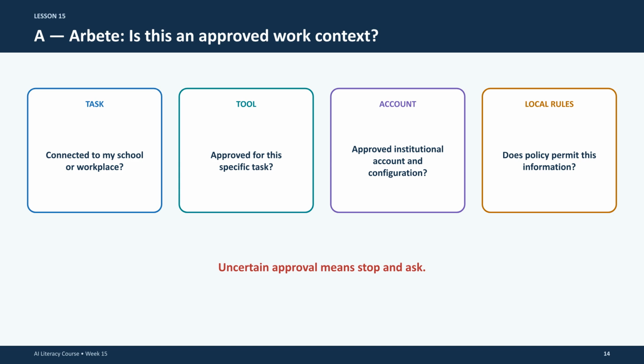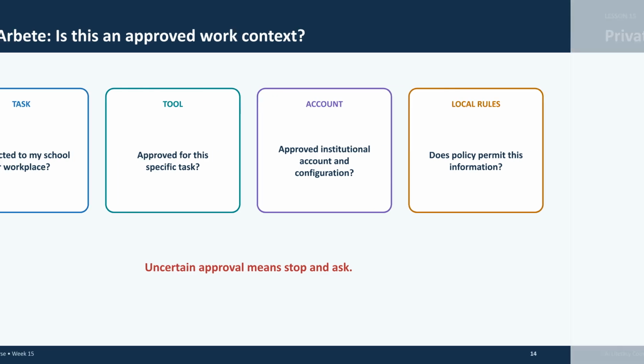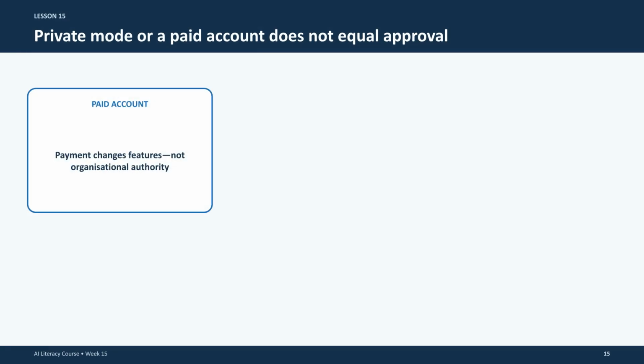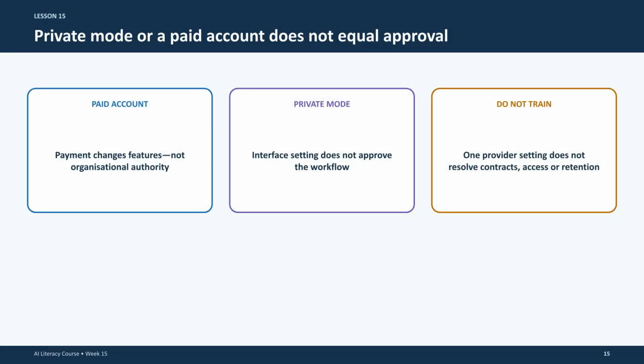When assessing the Arbete or work context, check if the task is connected to your workplace, if the tool is approved, and if local policies permit the information you intend to use. Finally, remember that paid accounts, private modes, or do not train settings do not constitute formal organizational approval. Always rely on authorized, institutionally configured services for your work.